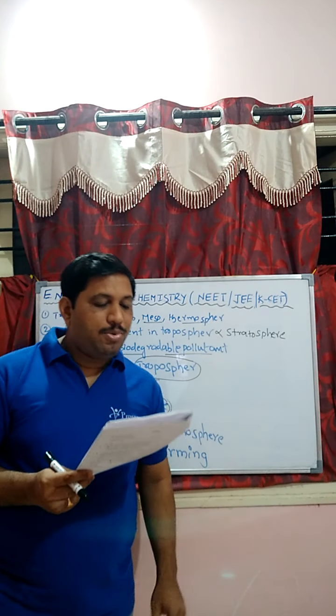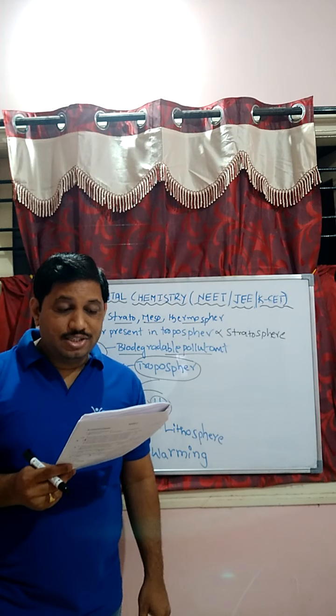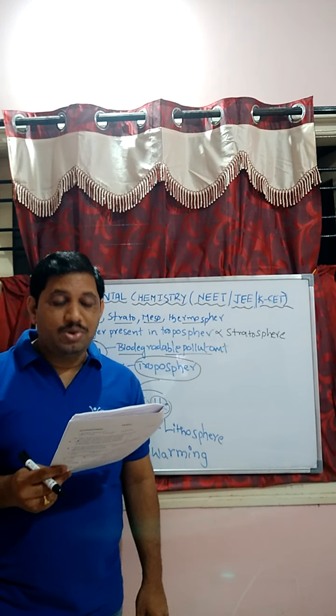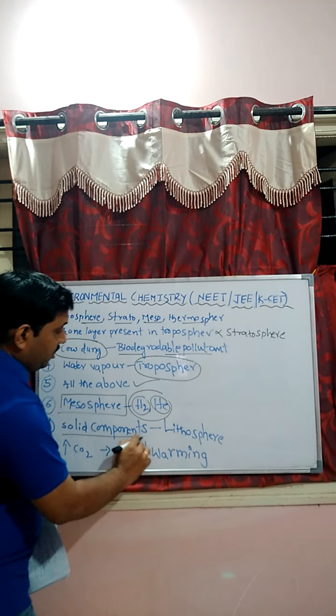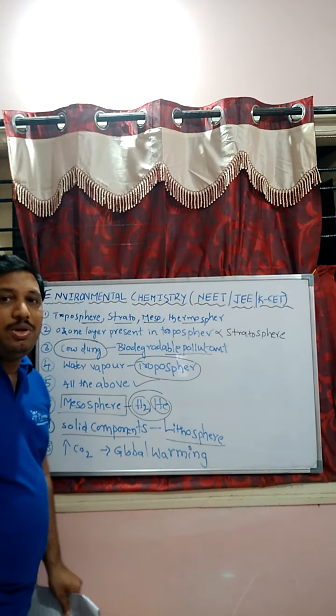Next one, student. Question number 7. The solid components of the earth consisting of soil, rocks and mountains are called lithosphere. The solid components are present in the lithosphere.